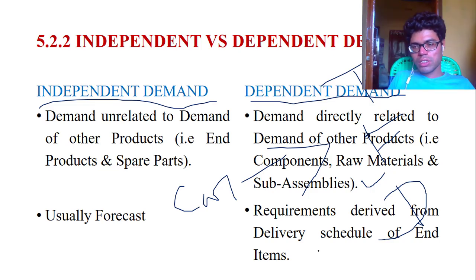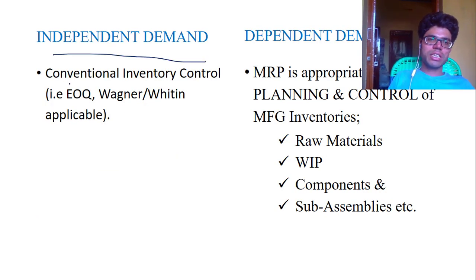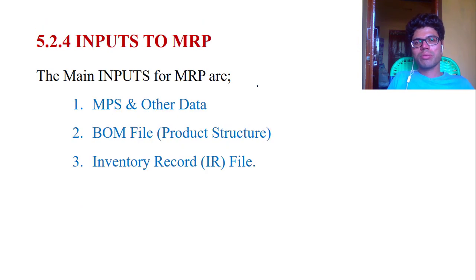Requirements are derived from the delivery schedule of the end item. For independent demand, we use conventional inventory control, which depends on EOQ. EOQ means economic order quantity. In that case, we order the raw material in economic order quantity manner. For dependent demand, we use MRP, material requirement planning.